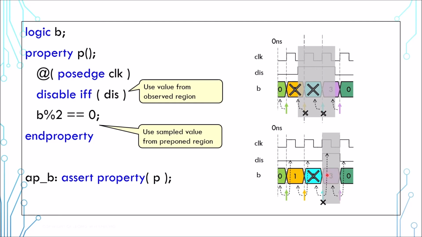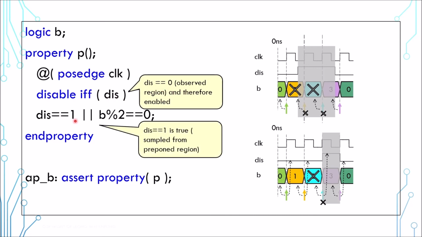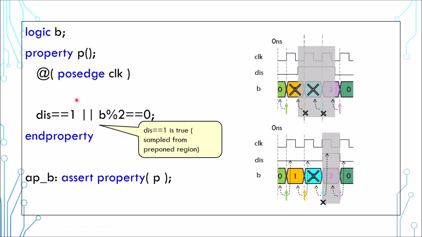Now if you don't want this behavior, you can write your assertion in this manner. But again, this is where the source of confusion comes from. At this clock, the assertion is enabled because the disabling signal is evaluated to be 0. But the behavior evaluation here sees the sampled value of the disable signal as 1, and therefore the expression this equals 1 is true. If you are totally confused, you may choose not to use the disable statement and code the disable condition in the behavioral evaluation here.